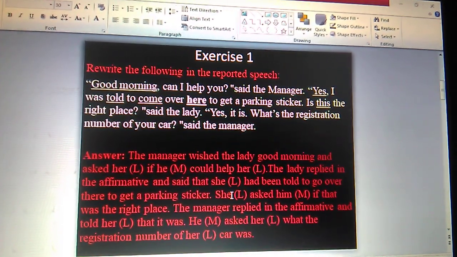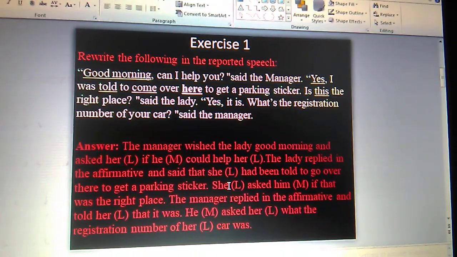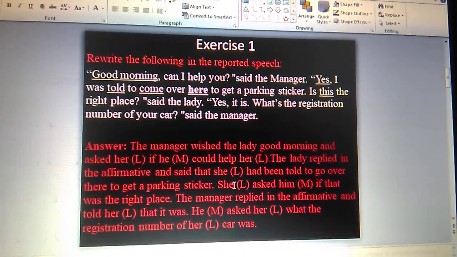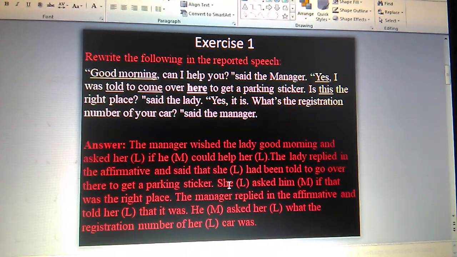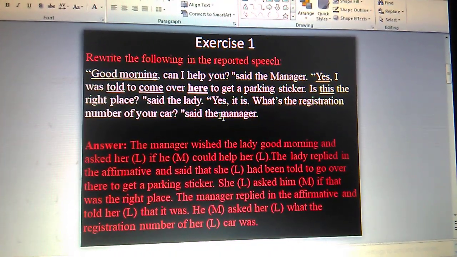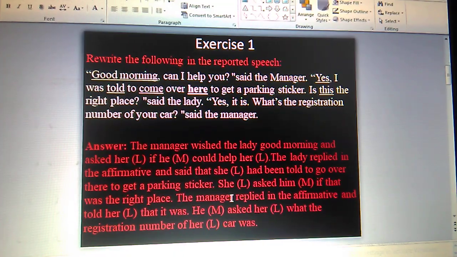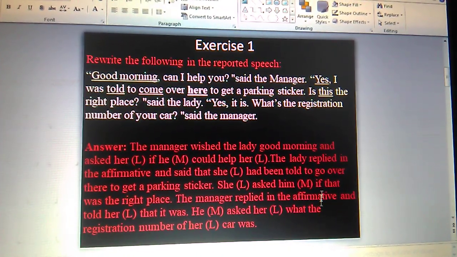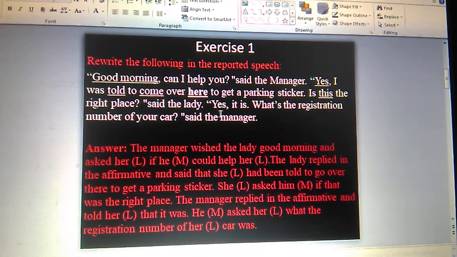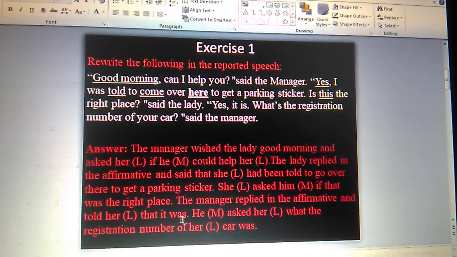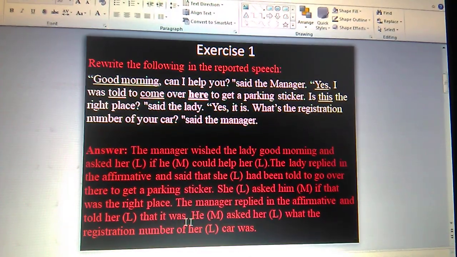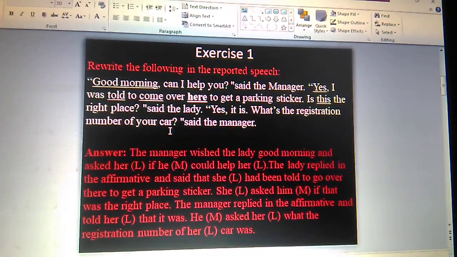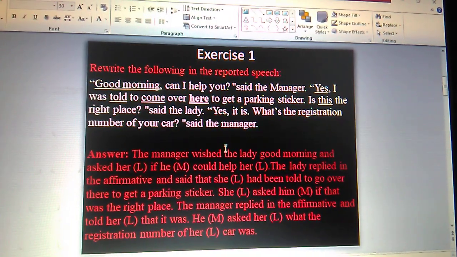This is the beauty of the English language. If the noun is mentioned earlier, you shouldn't mention it again. You should mention the pronoun. That is why here is she, not the lady. Okay. Yes, it is. The manager replied, yes, it is. The manager replied in the affirmative and said that it was. And said that. Then come here. What's the registration number of the car? Said the manager.